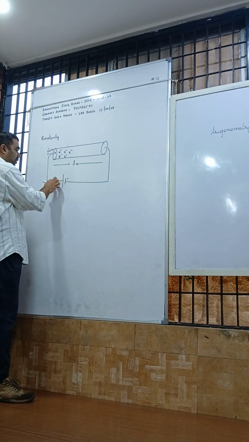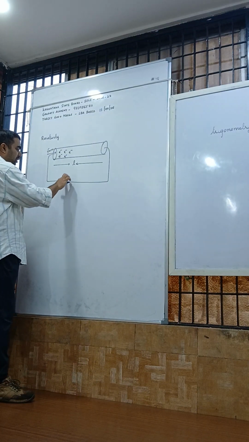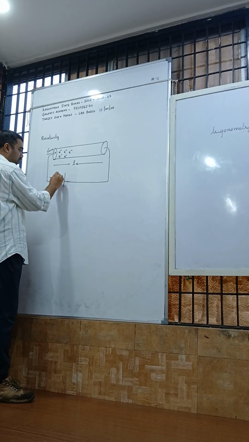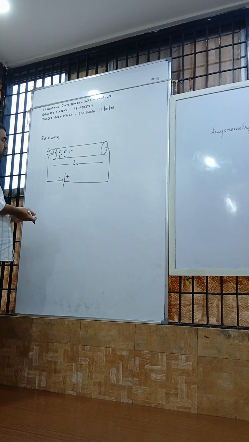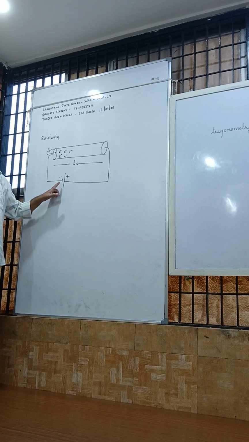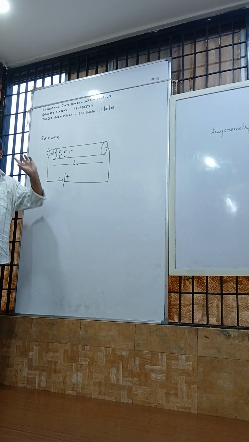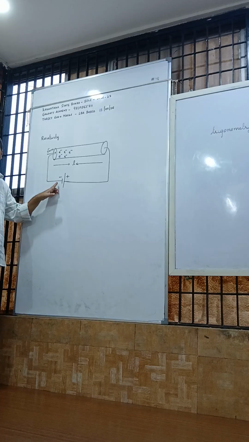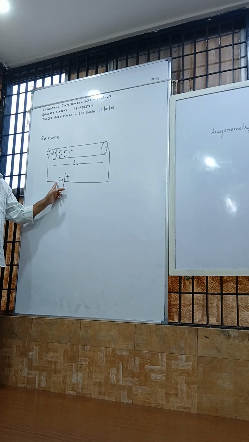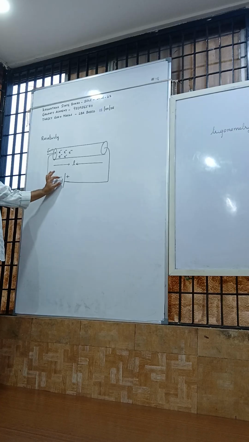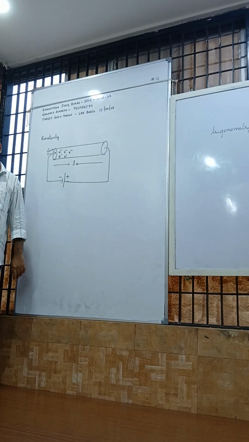Actually it is like this. Here I will change this. This is negative, this is positive. So remember, positive means higher potential, negative means lower potential. So whenever I apply the potential, see, electrons are negatively charged. Potential means